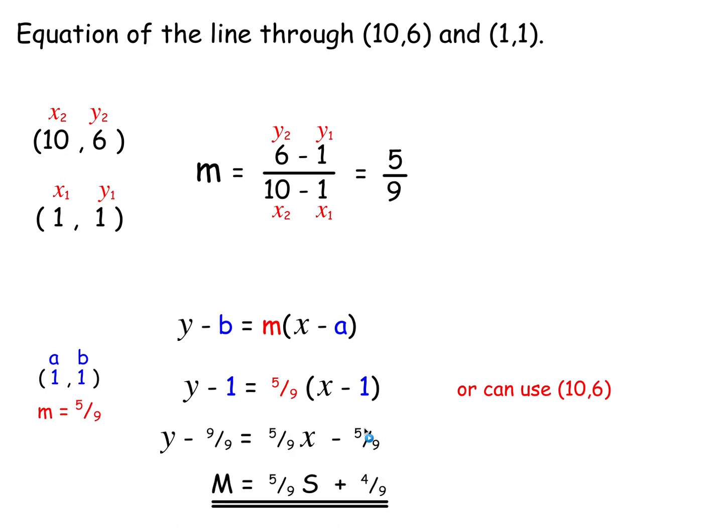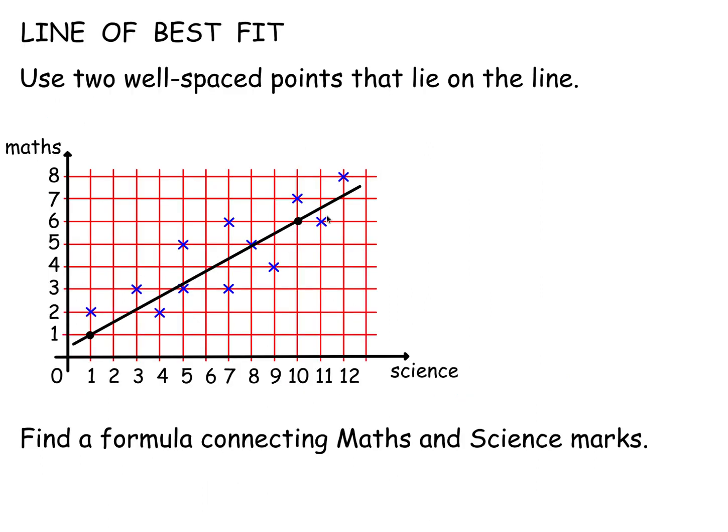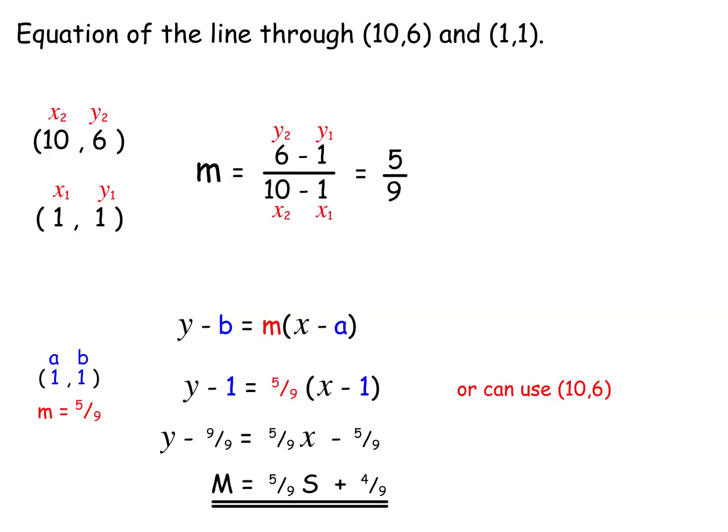And since it was maths against science, instead of having y and x, I've got m and s for maths and science. The equation of the line was m equals 5/9 s plus 4/9. s is a science mark, m is a maths mark. That is the equation of that line. That's the relationship between the maths and the science marks.